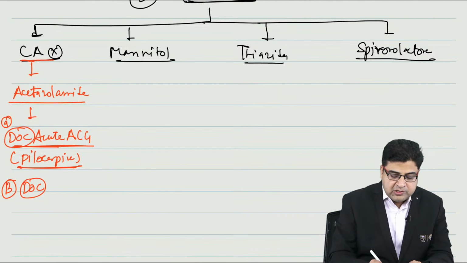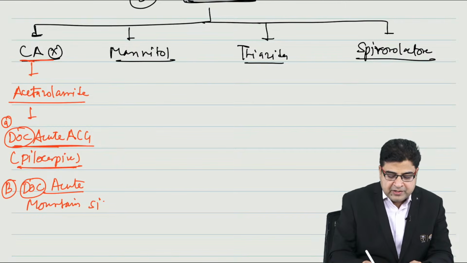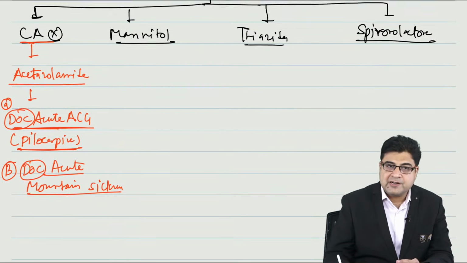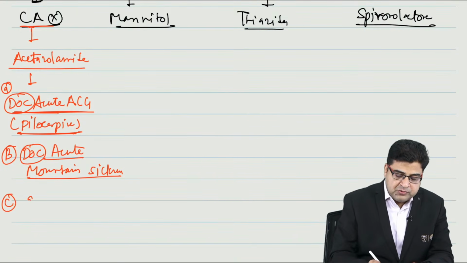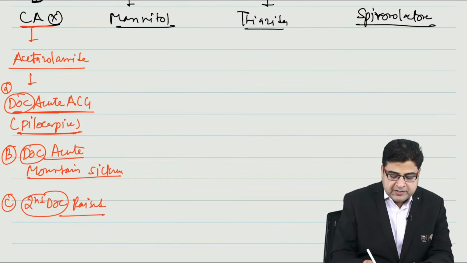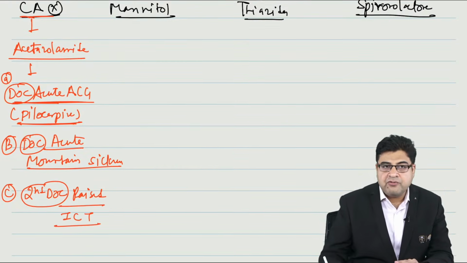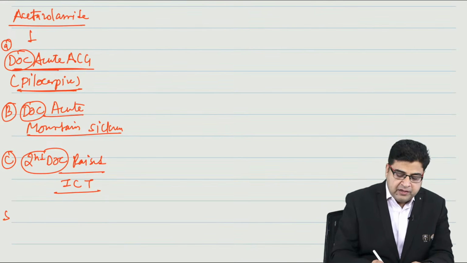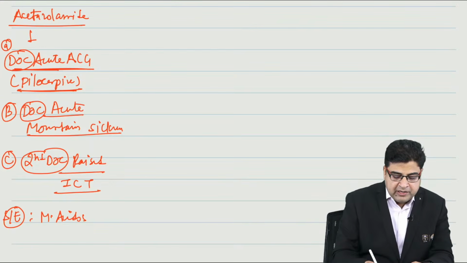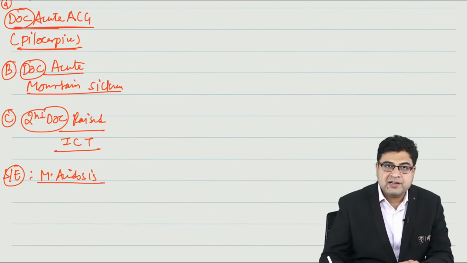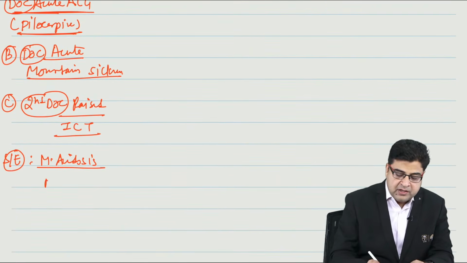This medicine is also considered the drug of choice for acute mountain sickness. So for high altitude sickness, acute mountain sickness, acetazolamide is the drug of choice. It is also considered the second drug of choice for raised ICT. The drug name is acetazolamide. Now when I give acetazolamide to a patient, this medicine can cause side effects like metabolic acidosis. This medicine can also result in a side effect like renal stone.